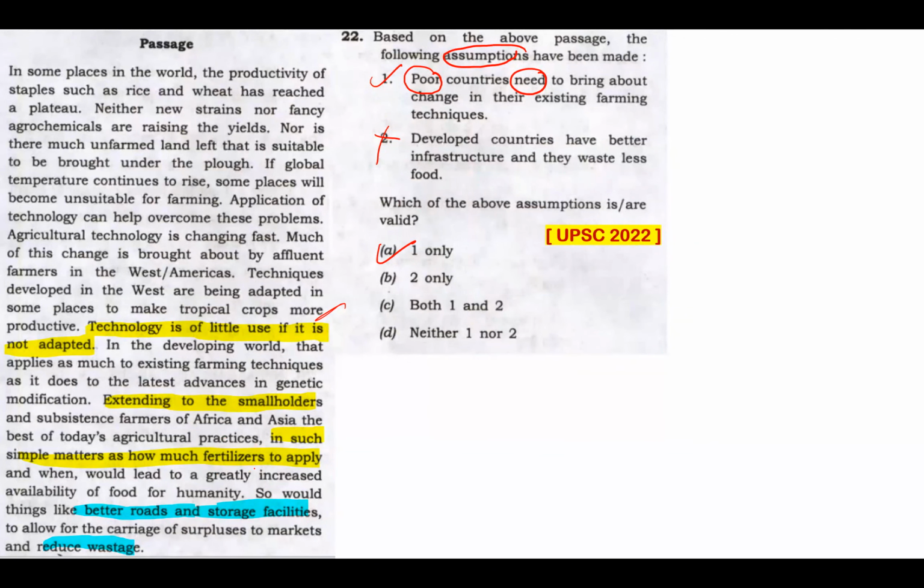That's actually a cherished goal, a desire that the author would want to see with some changes in the existing system. There's nothing mentioned about how things are in the developing countries. So that is not mentioned here as such. So that can't be assumed from this passage. So that's that level beyond which you can't assume. And statement 1 is that level till which you can assume.